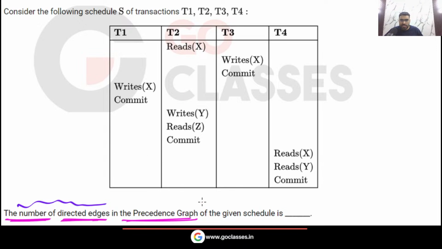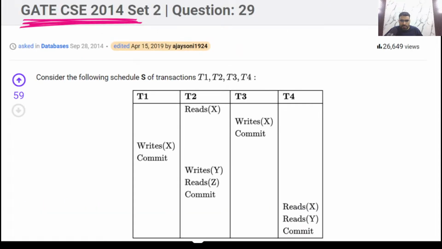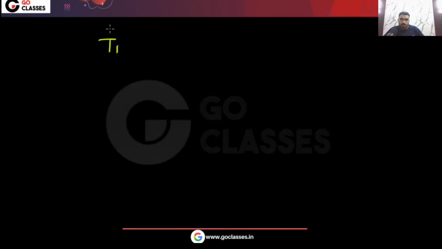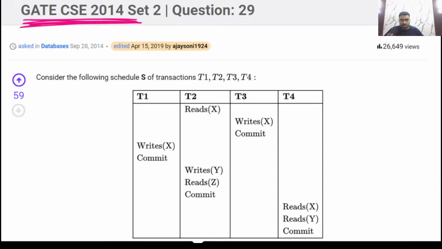So let's make the precedence graph of this schedule. You can see there are a total of 4 transactions: T1, T2, T3, T4. First, let's see what the conflict pairs are. With this operation, what are the conflict pairs? You can see this is a conflict pair. What else? Yeah, we have one here. What else? That's it, yes or no? That's it. You can see this is read x, this is write x, this is write x.